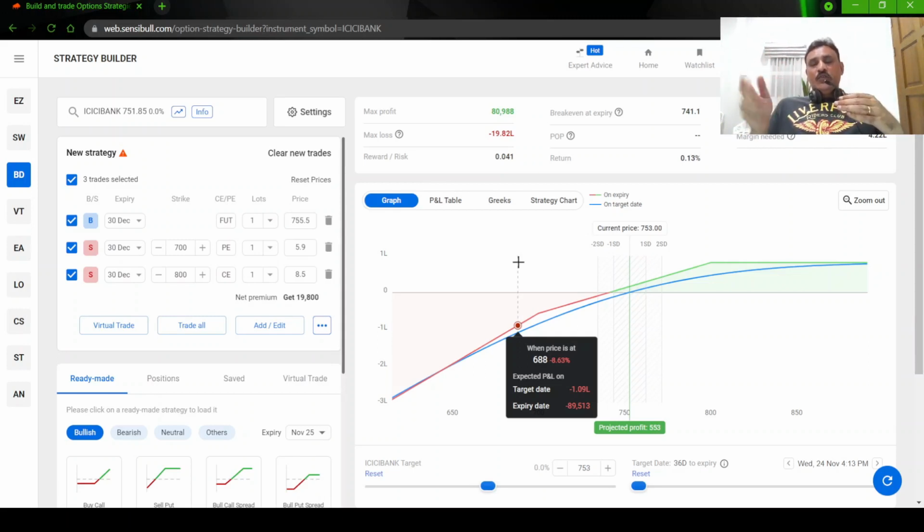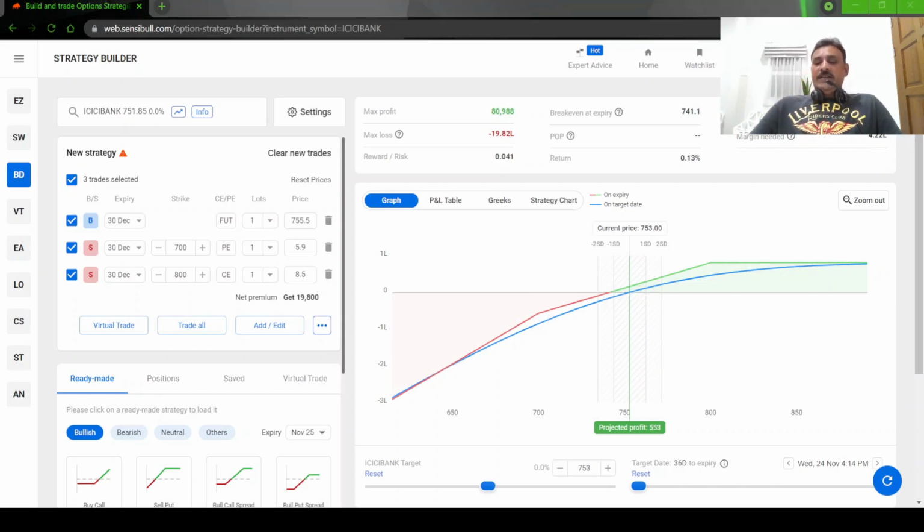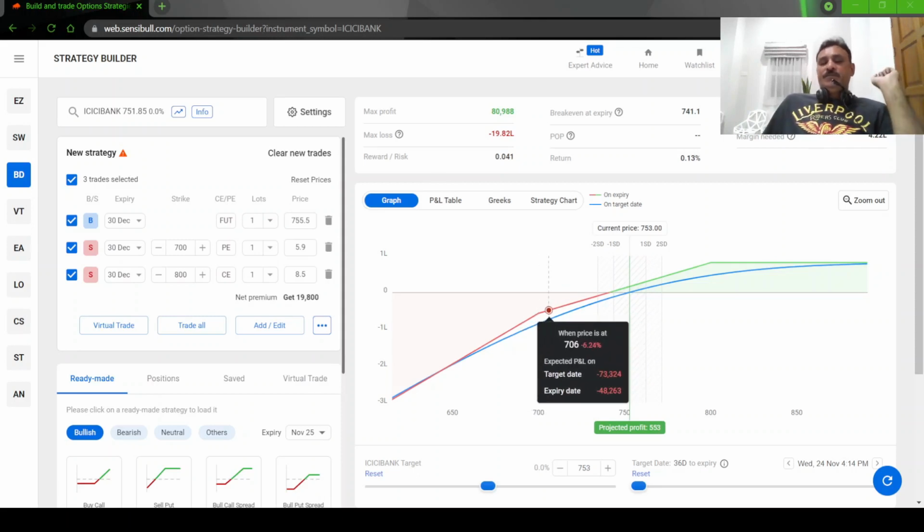Otherwise, you sell a put and you sell a call, you don't have the stock, but you have covered that, you have sold 700, right? So if you ask how much cash you will require, if you sell a 700 put, 700 multiplied by 1375, you'll require somewhere about 9,62,500 rupees.